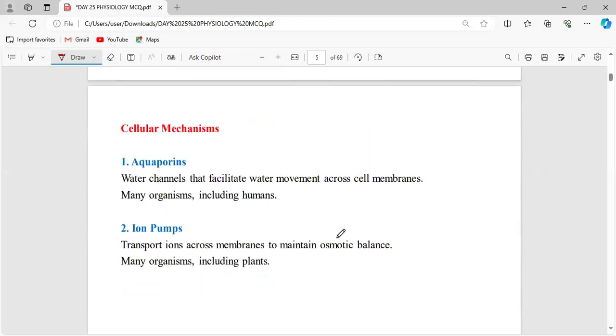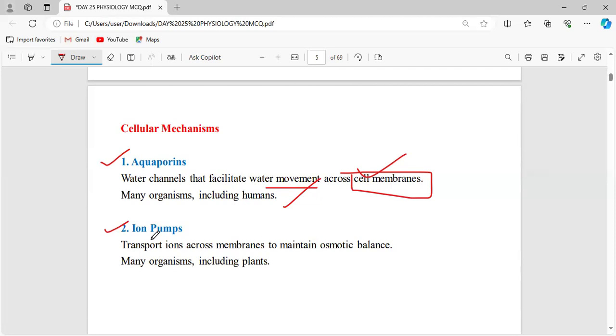Now, what are the mechanisms followed in the cell for the osmoregulation process? The first one is the aquaporins. Aquaporins are pores, like a water channel. Water can enter and exit through these pores. It is a water channel that facilitates water movement across the cell membranes. In these membranes, we have lots and lots of aquaporins. Humans also have a lot of aquaporins.